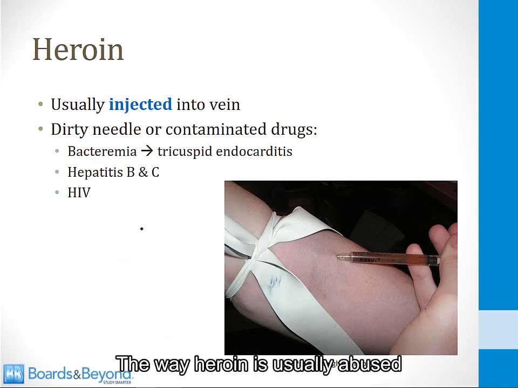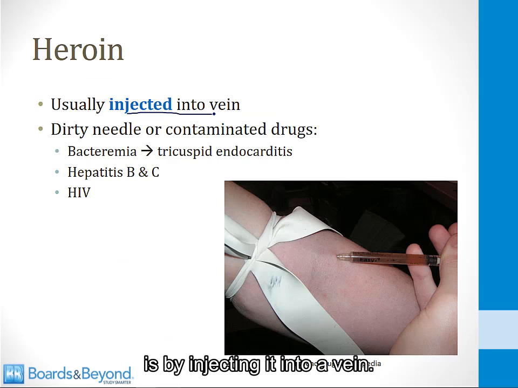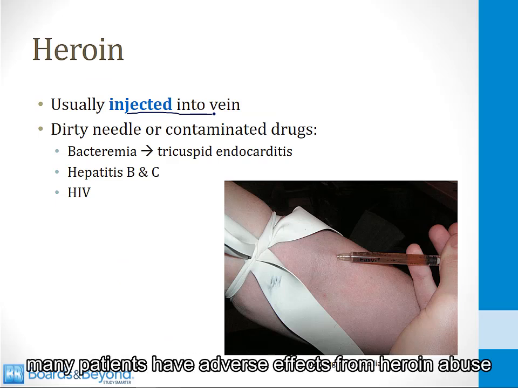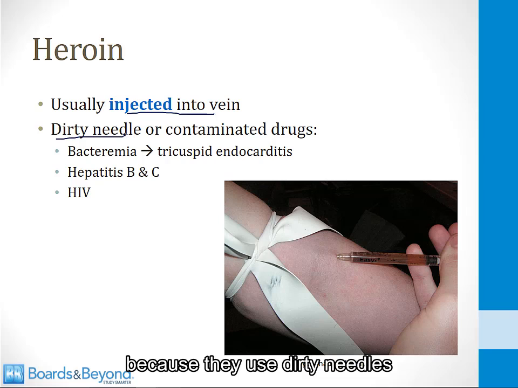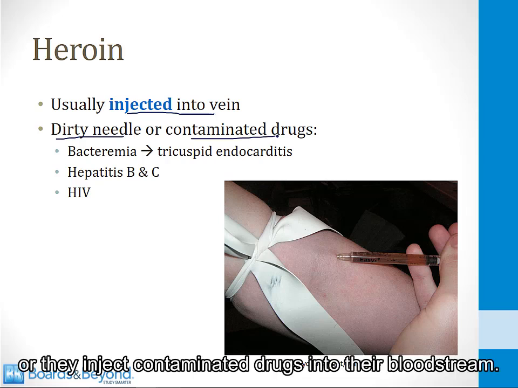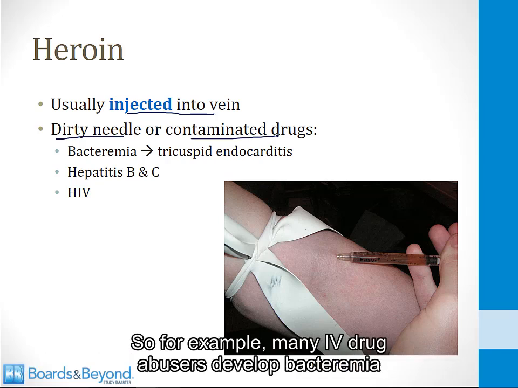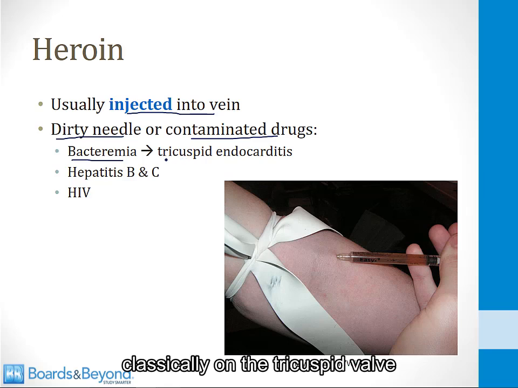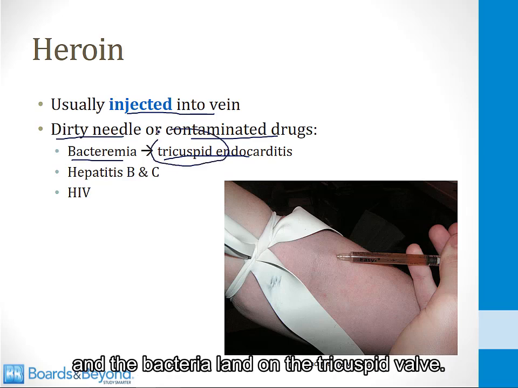The way heroin is usually abused is by injecting it into a vein, and you should be aware that in addition to the opioid effects, many patients have adverse effects from heroin abuse because they use dirty needles or they inject contaminated drugs into their bloodstream. So for example, many IV drug abusers develop bacteremia, and this can cause endocarditis classically on the tricuspid valve because the venous blood flow goes right into the right heart and the bacteria land on the tricuspid valve.